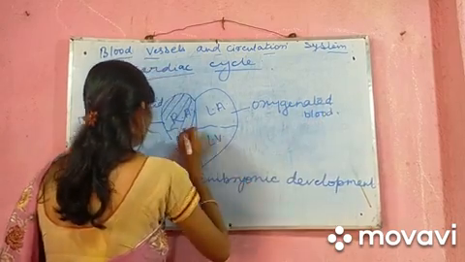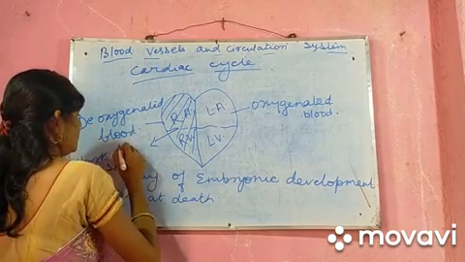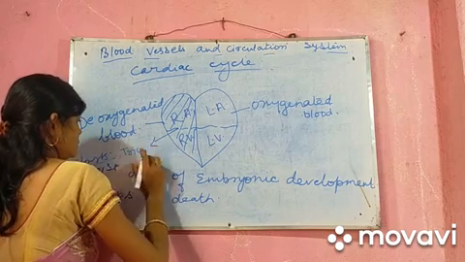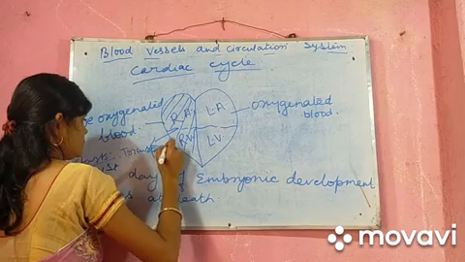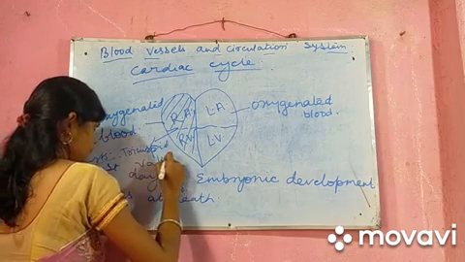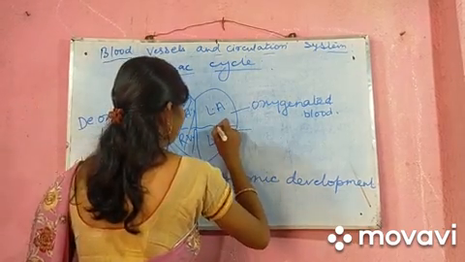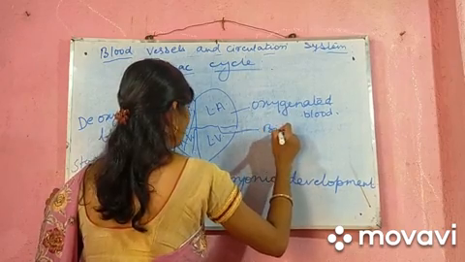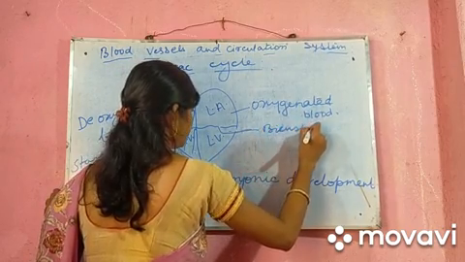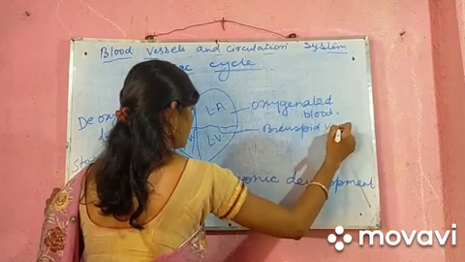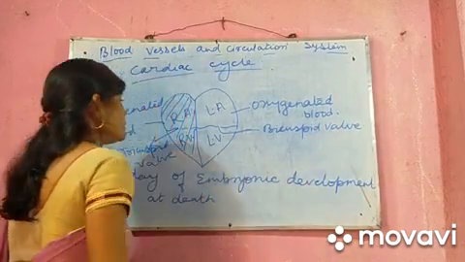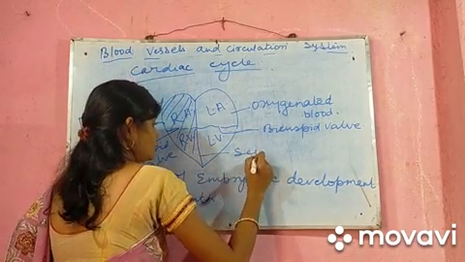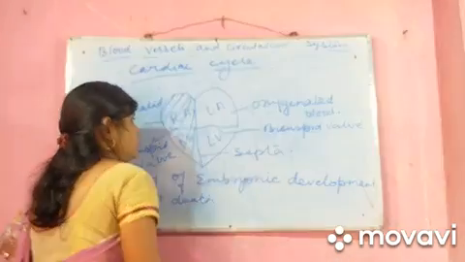On the right side, we have the tricuspid valve, but on the left side we have only the bicuspid valve. And this is the septum, or the septa, which differentiates between the right and the left part of the heart.